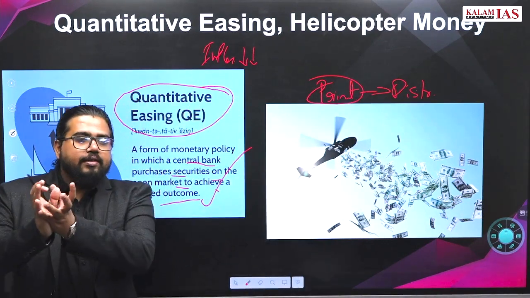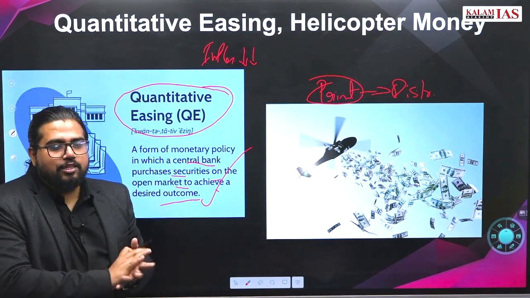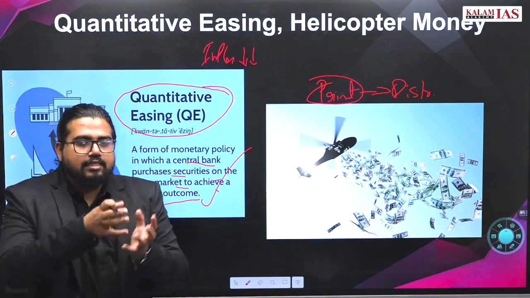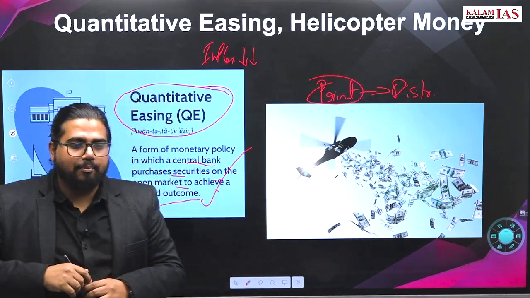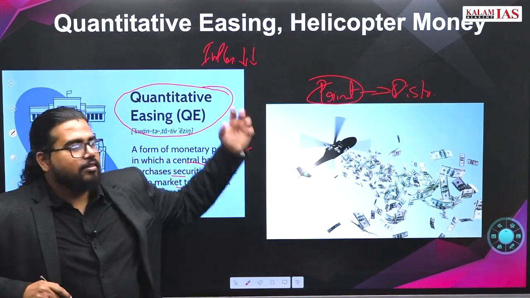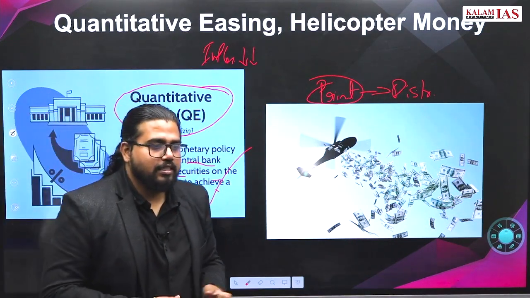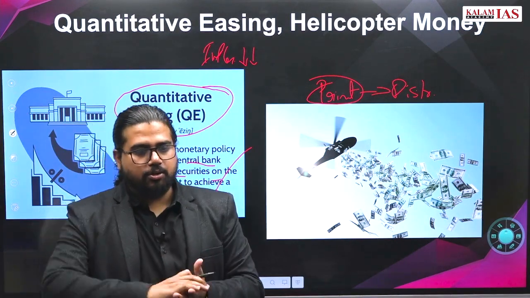At least there should be some progress in inflation. And inflation and growth are somewhere synonymous. If inflation is there, there is a chance growth can happen. So this is an extreme step. But printing money has a very severe side effect also. What is that? Sometimes this inflation can go totally out of control.